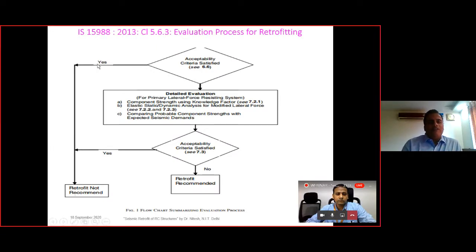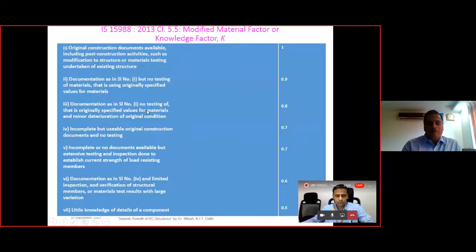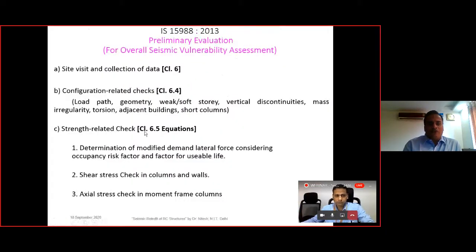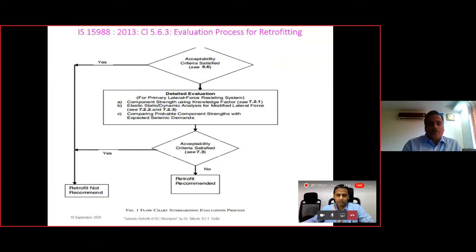Then we have over here the evaluation process for the retrofitting, that is the acceptability criteria. If it is satisfied as per clause 6.6 of the IS 15988, as we have seen over here. So here certain strength related checks we will be calculating, and as per 6.6 there are certain criteria that are given. So if those are satisfied, then we are not required to retrofit.